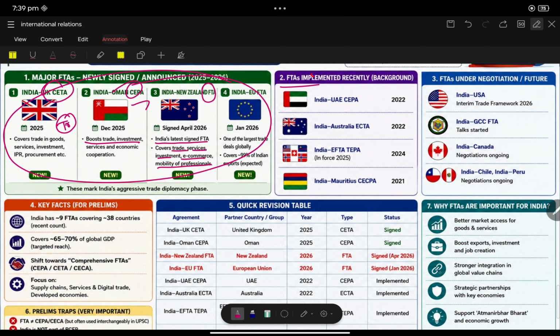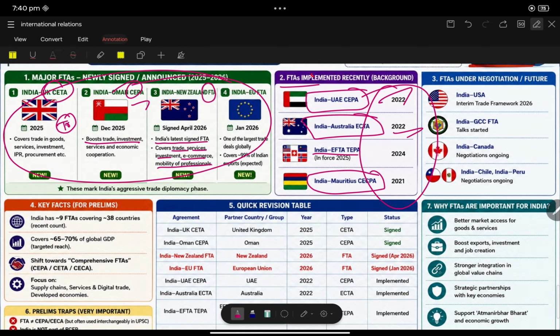Regarding FTA implementation earlier: India and UAE CEPA 2022, India and Australia ECTA 2022, and India and Mauritius CEPA 2021. These are all old news. Then India and EFTA, which is the first binding investment pledge in trade.